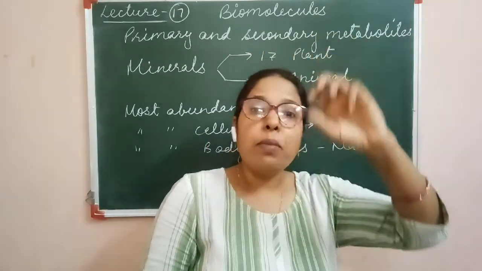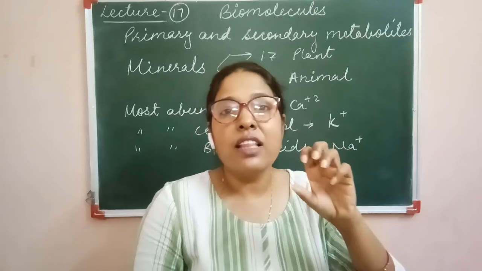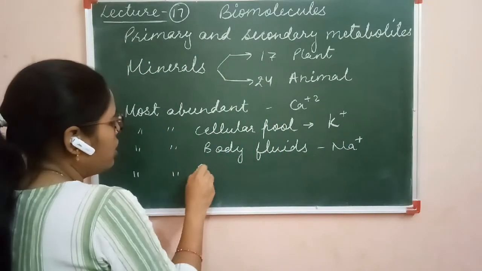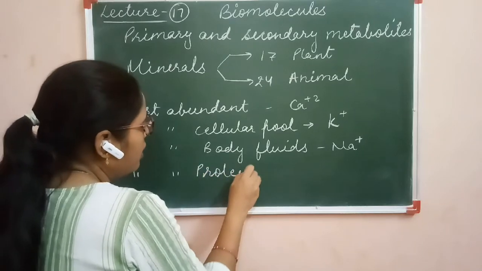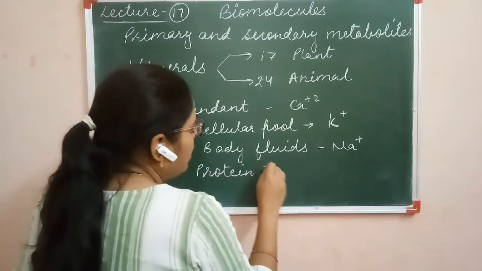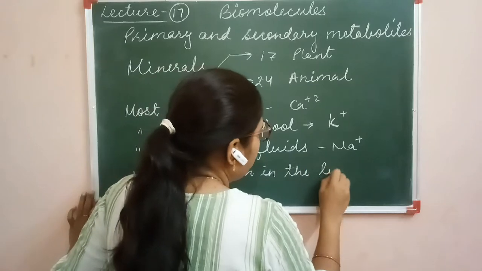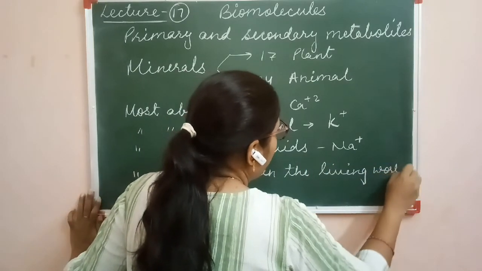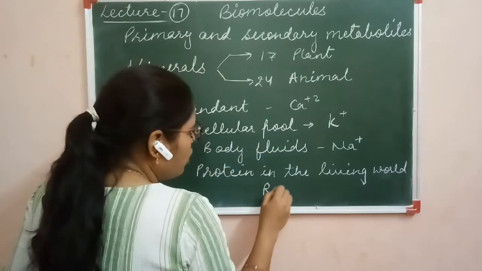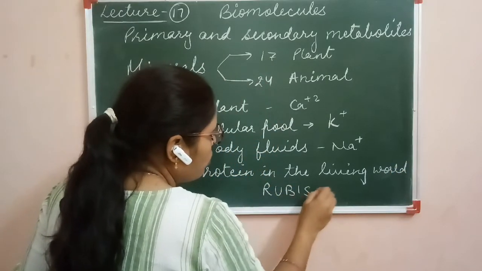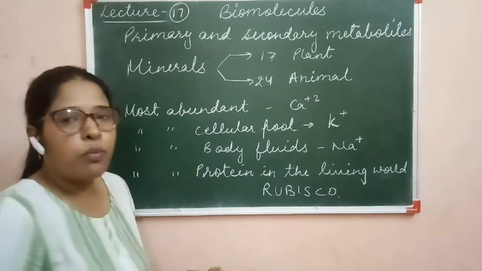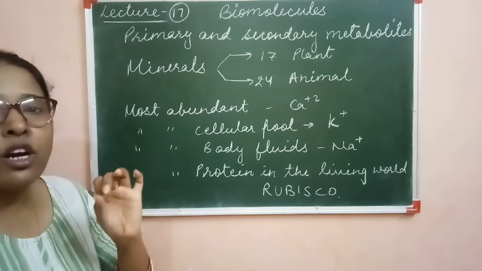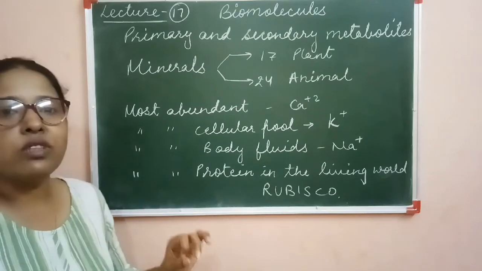The most abundant protein present in the living world. Clear? The most abundant protein in the living world is the protein called rubisco. This protein plays a very important role in the process of photosynthesis.